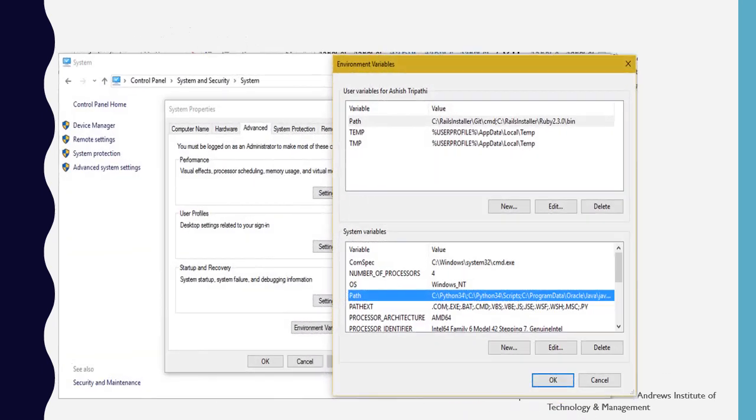Here is a graphical illustration of the above mentioned path. You can see that we have chosen the control panel, and inside the control panel we have gone to system and security, then we have moved to system. Following the system properties, we have chosen the environment variables. On the right hand side picture you can see the environment variable dialog box. Inside it we have chosen the path system variable and we have created a new path.